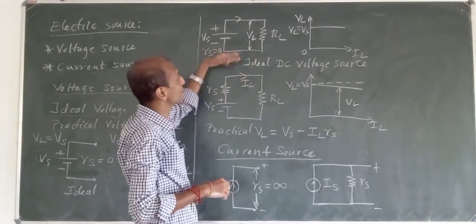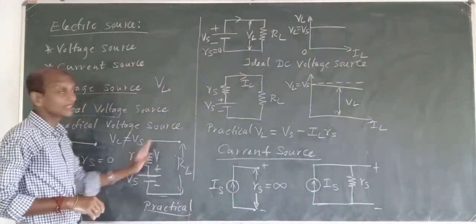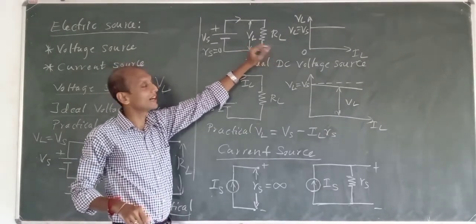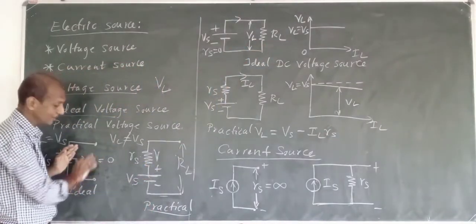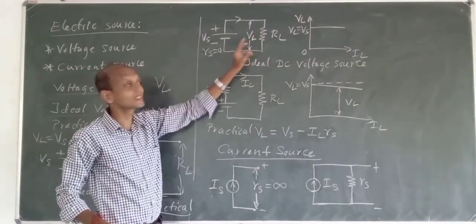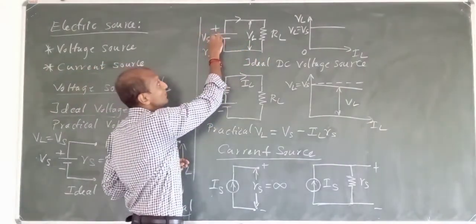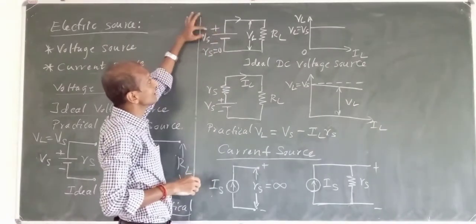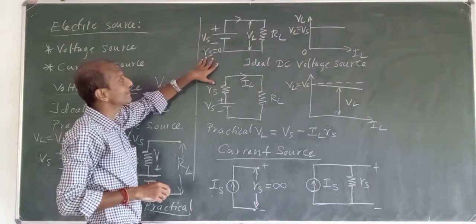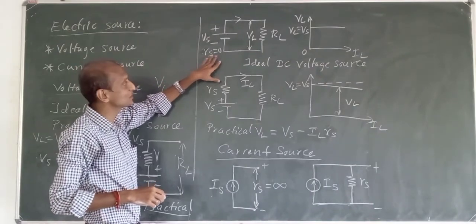Now coming to the ideal DC voltage source, here I have shown the same things connected with the load resistance RL. Here I haven't shown any load resistance, so the same thing I will be showing here with load resistance. I have connected some voltage Vs, and we have this DC voltage source here with positive and negative terminals, and ideally we will say RS is equal to 0.